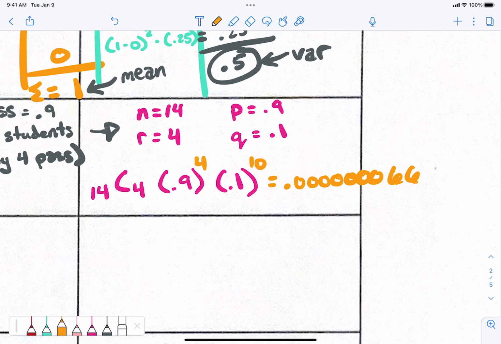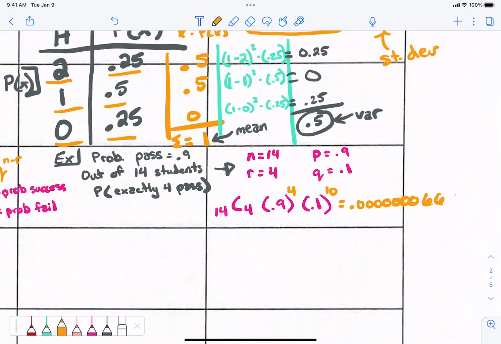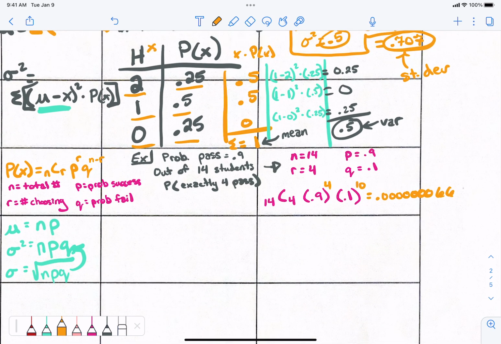Okay, we said it was going to be low, right? We said it was going to be a low probability, because if 90% are passing, the chances that only 4 pass are 7 zeros and a 66. Wow, that's a small percentage.